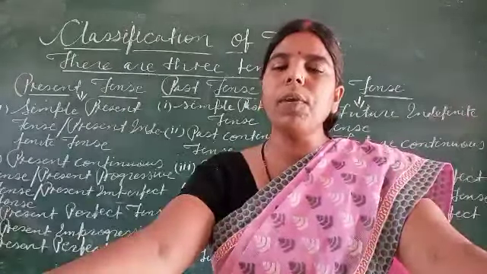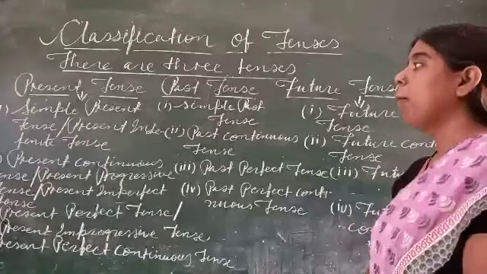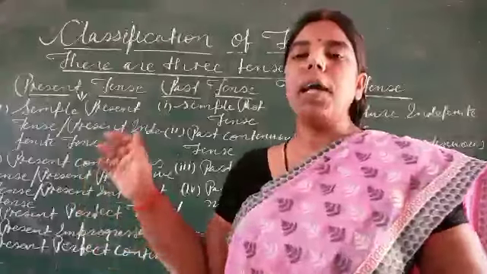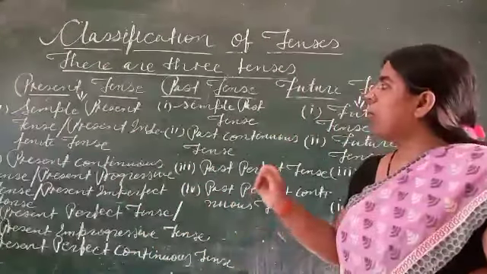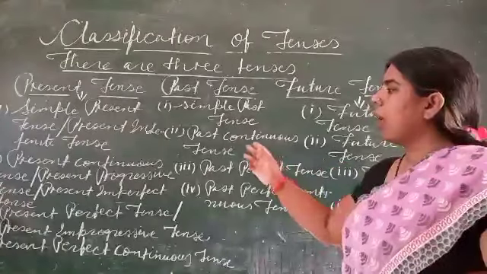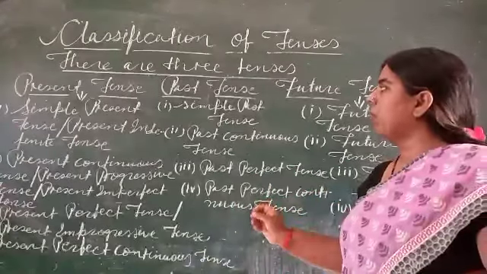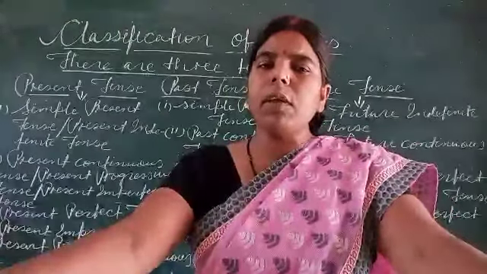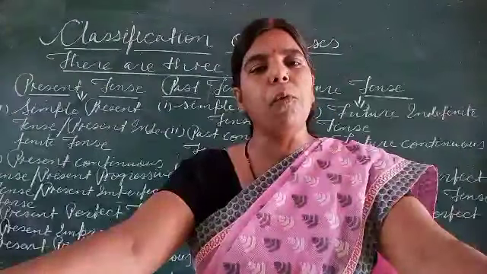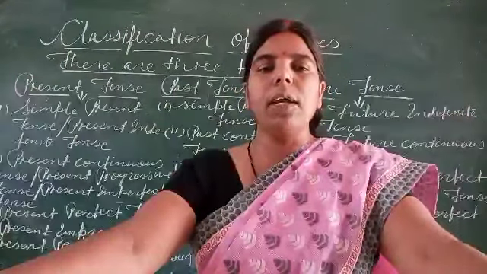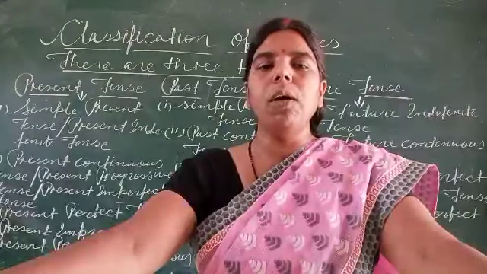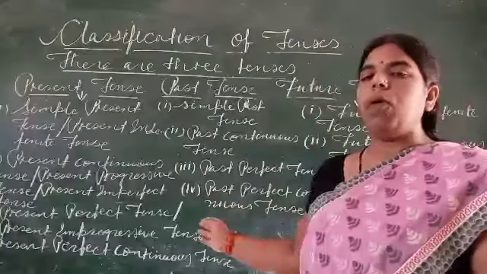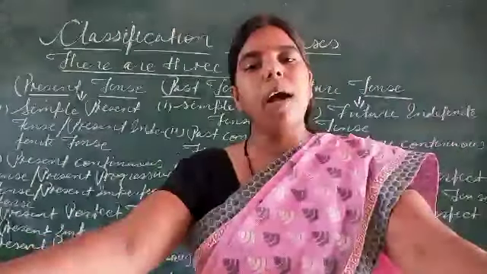Now, classification of tenses. There are three tenses: present tense, past tense, and future tense. And I have written here the types of present tense, past tense, and future tense. Now, each tense is further divided into four forms. Here I have given you a chart. With the help of this chart, we may be able to understand.